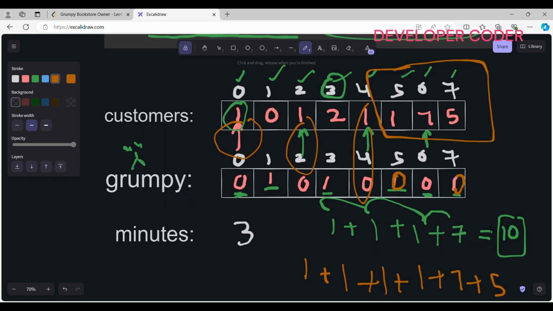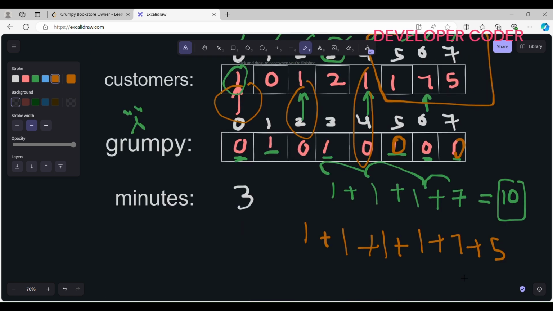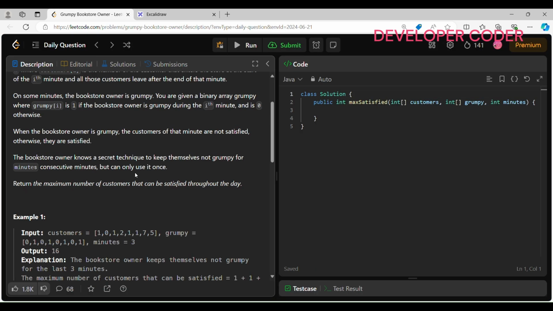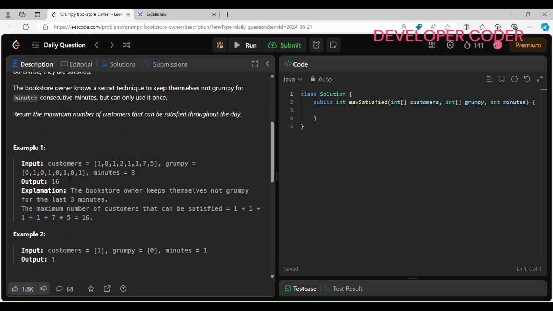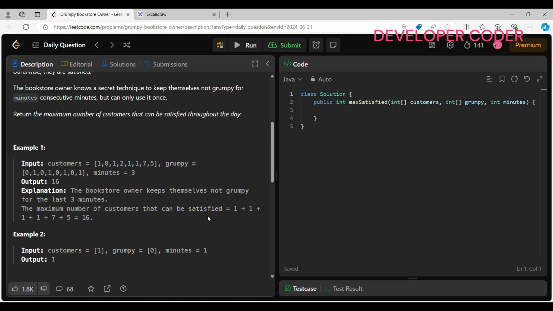Okay, we need to take 3 consecutive minutes. Now what is the result that I'm getting here? 2, 3, 4, 4, 7, 11. 11 plus 5, 16. Okay, 16 is the result that I'm getting. So see, example 1, 16 is my output, right? I hope that you guys are clear with this problem statement and this particular example.